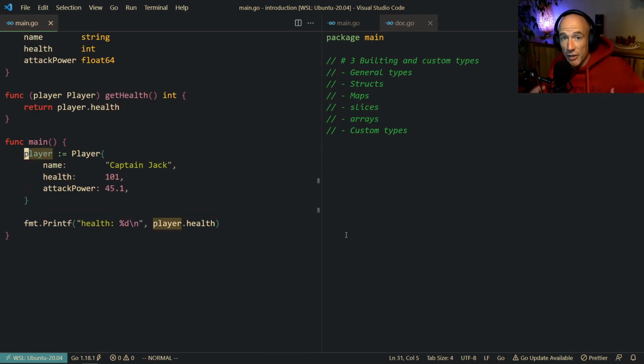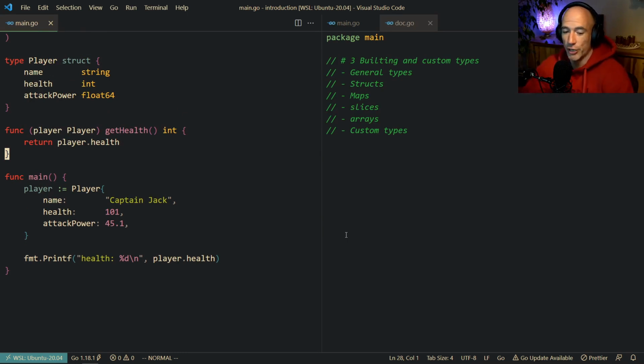But you can attach functions to your structures, which is cool. You can make function receivers for your struct, and we're going to cover that. You will see this all the time, but this is just like an introduction, right?